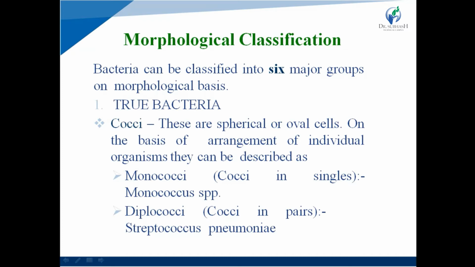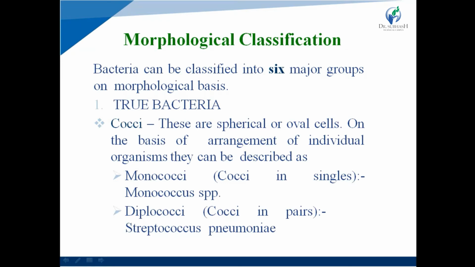First one, true bacteria. An example of true bacteria is cocci, which are spherical or oval in shape. On the basis of arrangement of individual organisms, the first one is monococci, meaning cocci present as a single cell. An example is the monococcus species.